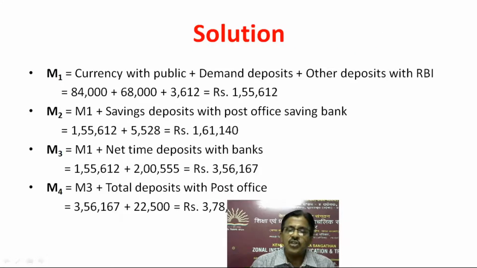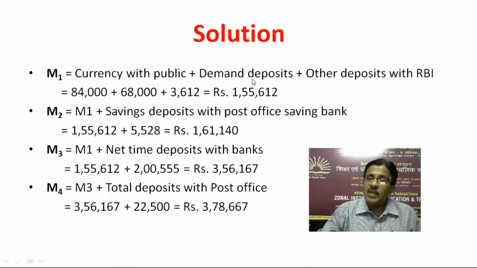Solution: M1 is currency with the public plus demand deposits plus other deposits with RBI. So it aggregates to 1,55,612 because these are the figures given in the example. M2: M1 will be included plus savings deposits with the post office savings bank. So M1 is 1,55,612, plus this much is savings deposits with the post office savings bank. So it is 1,61,140.